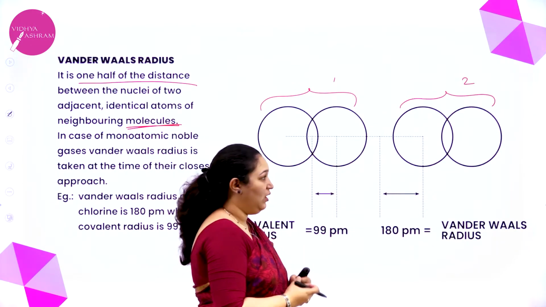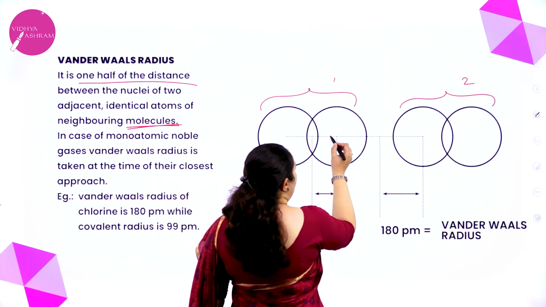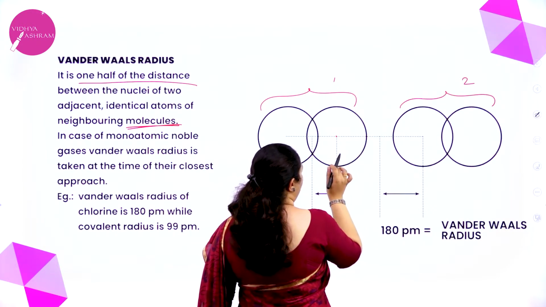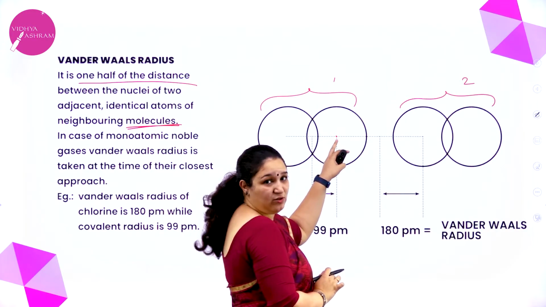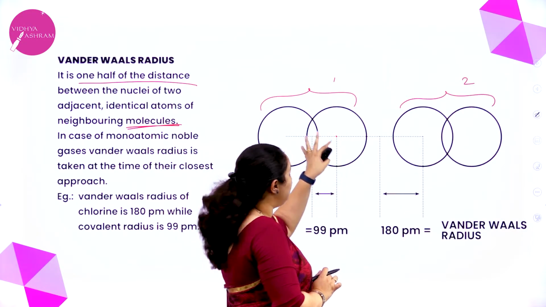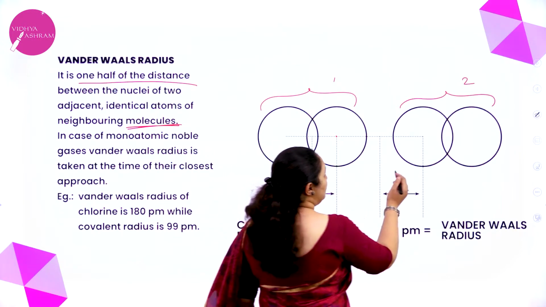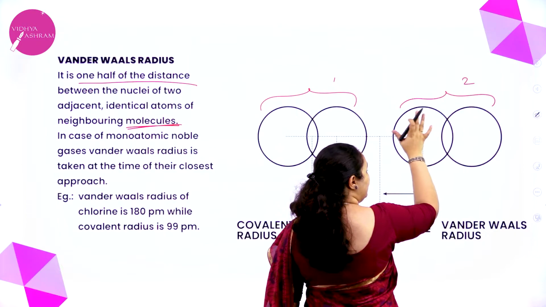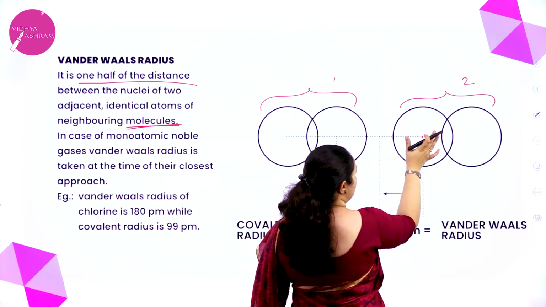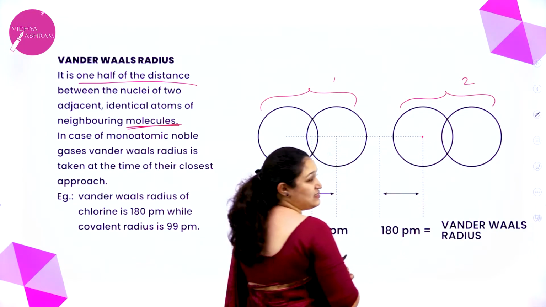I will take the nucleus of one atom. This is the center of the nucleus of the atom in the first molecule. This is the center of the nucleus of the atom which is next to it, that is, in the second molecule.